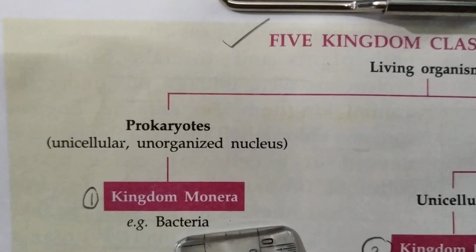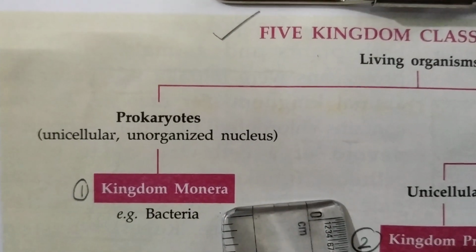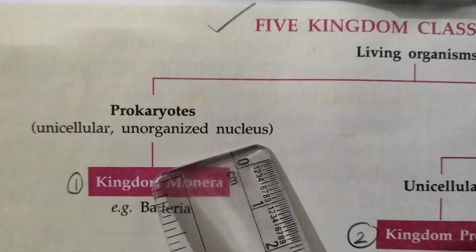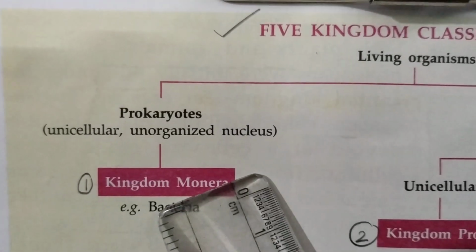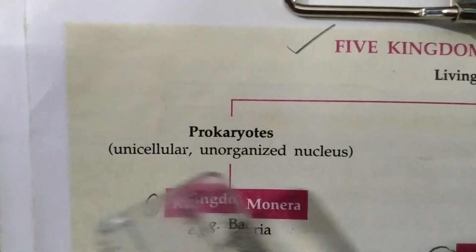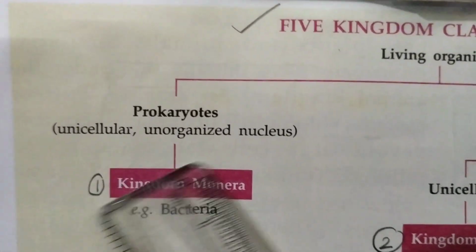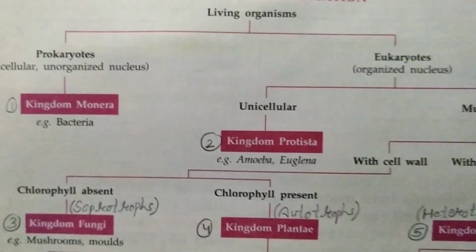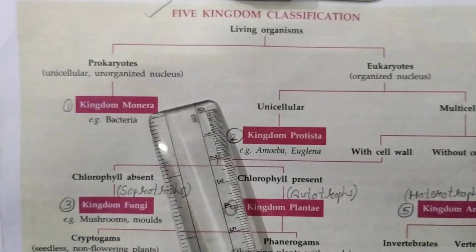Children, we will study this in detail. So kingdom Monera, what are the 2 main characters? They are unicellular with unorganized nucleus, and their nucleus is known as nucleoid. So kingdom Monera, example bacteria, and main characteristics unicellular and unorganized. Means there is the simple body, single cell body and unorganized nucleus. So they are the simplest organisms. Then prokaryotes are there only in kingdom Monera.